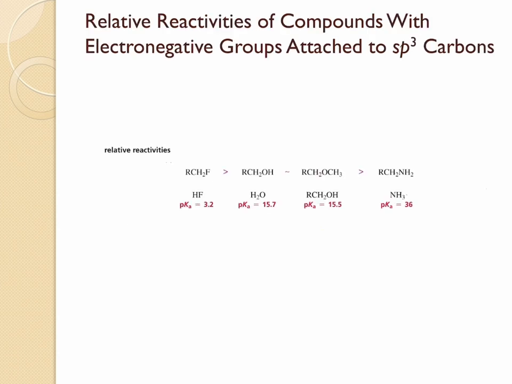Here is the relative reactivity of compounds with electronegative groups attached to sp3 carbons. We have alkyl halides, alcohols, ethers, and amines. Now between all of these compounds, we can definitely tell that amines are the least reactive. Why? Because it has got a very strongly basic leaving group.